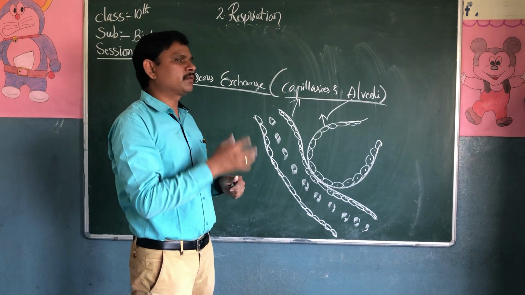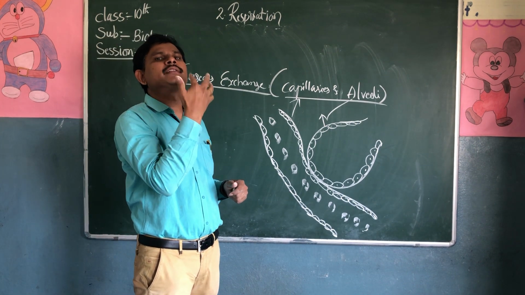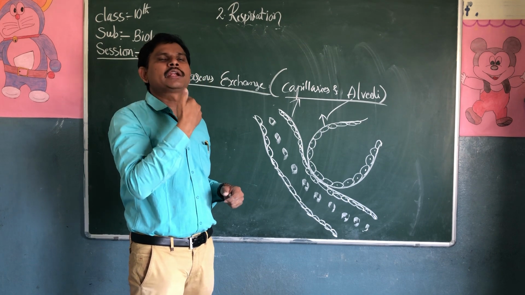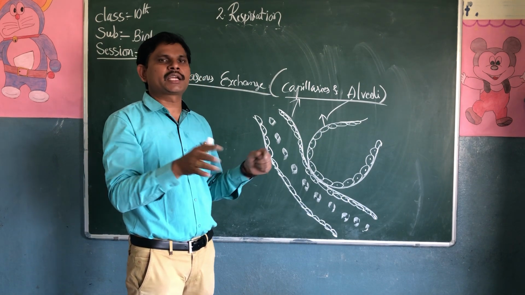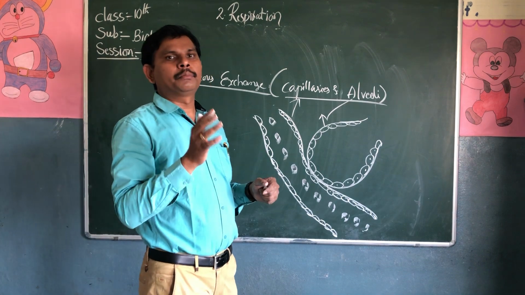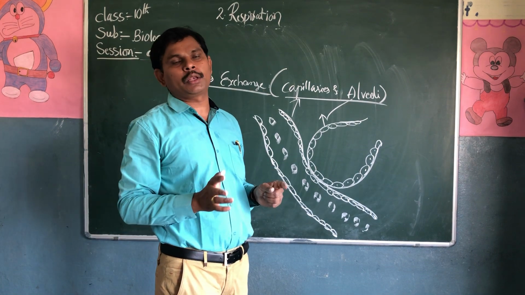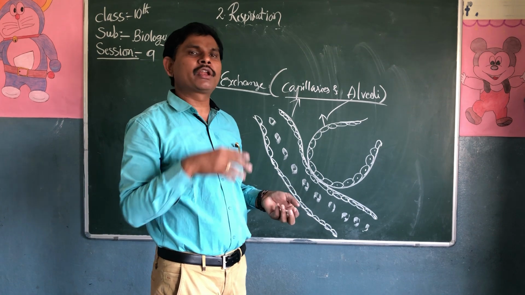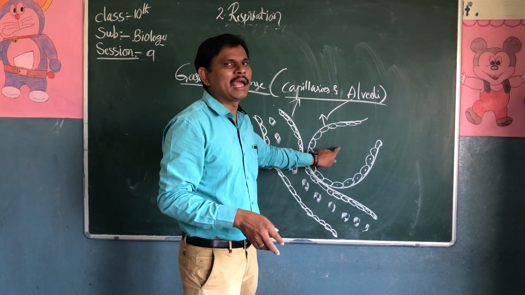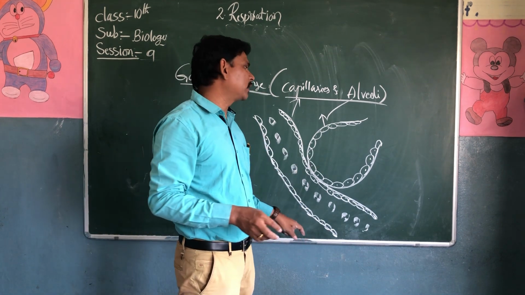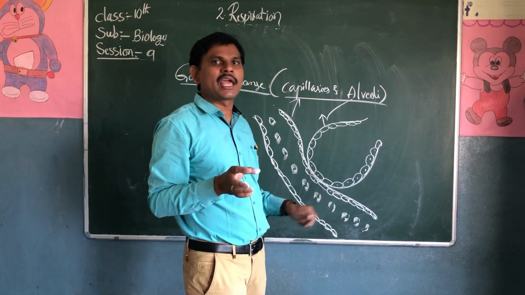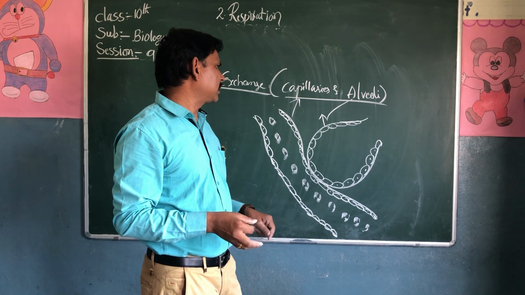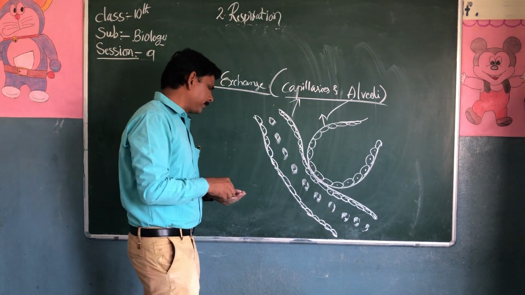The air starts from the nostrils, nasal cavity, pharynx, where the epiglottis is there. It will enter the larynx, and from there it will enter the trachea. The trachea will divide into two bronchi. The bronchus will divide into many parts, the bronchioles. Every bronchiole is attached to the alveoli. A number of sac-like structures are there in the lungs. They are called alveoli.